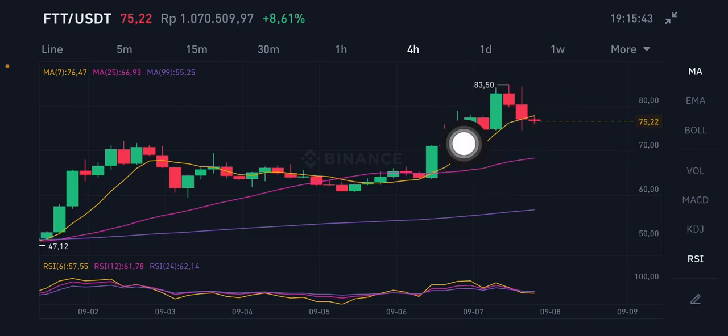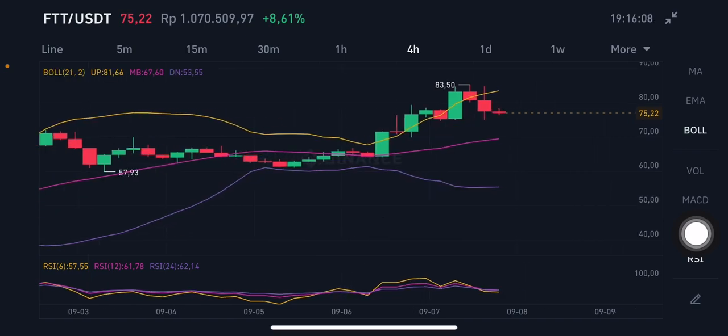Basically it's already having correction on the 4-hour, going down again to the moving average 7 on the 76.47 US dollar here. Go down, and I think if you want to enter, the pink side here, moving average 25 on the 66.93, is basically the price range of that point. For the RSI stochastic, it's already a little bit in the overbought zone, so if you want to enter, then enter in the oversold zone or in the natural position, right?